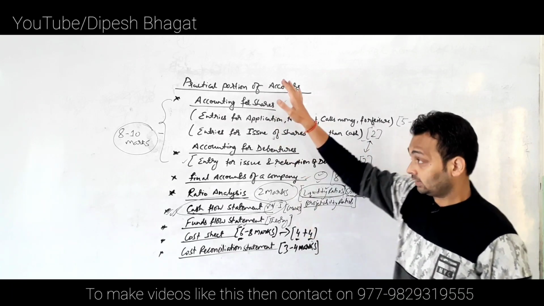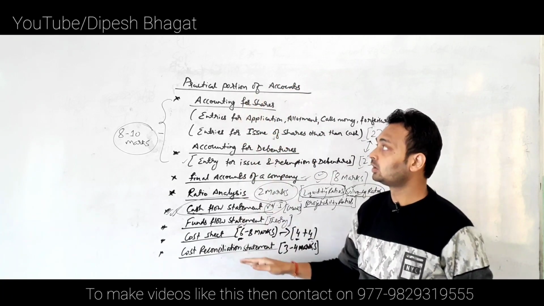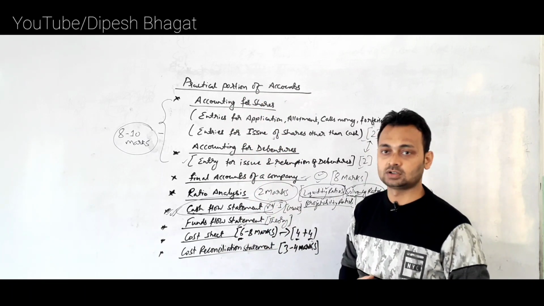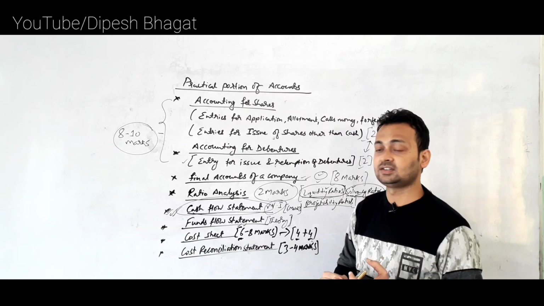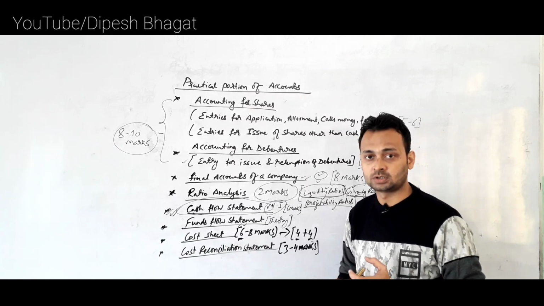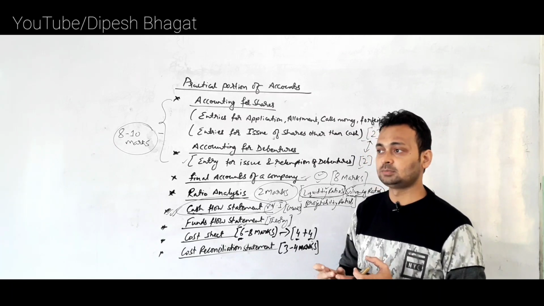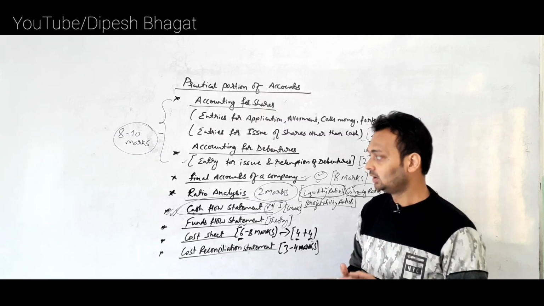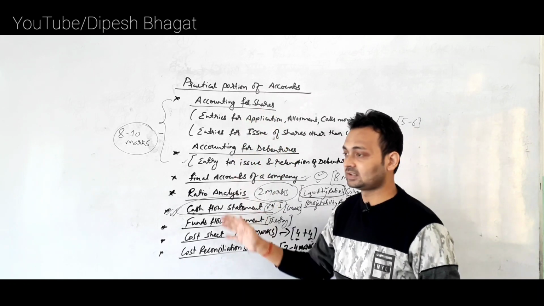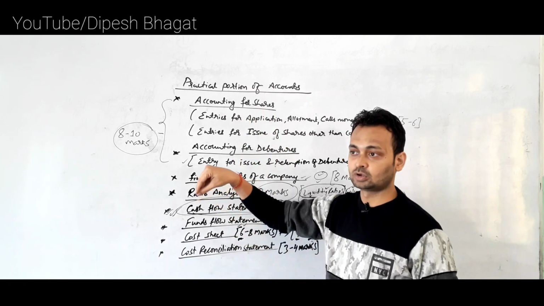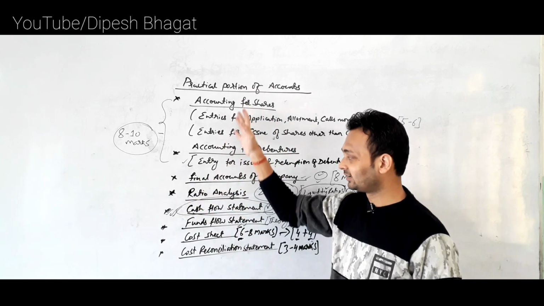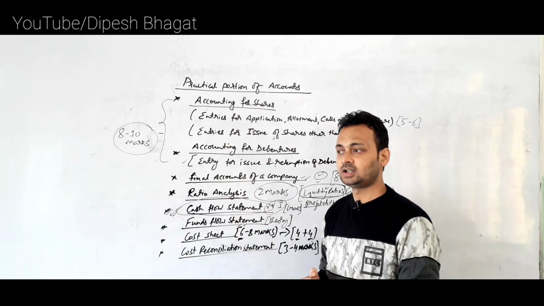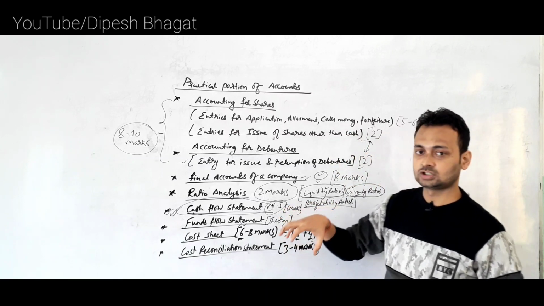Now, to sum up this practical portion, there are many other chapters that I have excluded here, that is accounting for material, such as calculation of economic order quantity, number of orders, and similarly the LIFO-FIFO method. These chapters are also equally important, but these are the major chapters from which our model question has been prepared, and these are the most probable chapters from which questions are likely to be asked in the current situation of the 40 marks question paper.